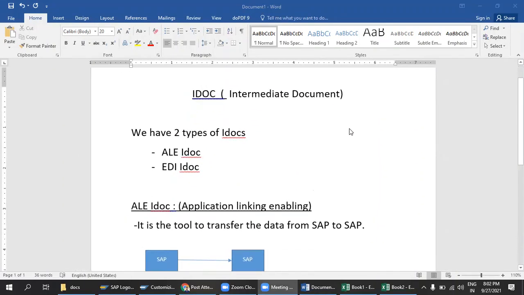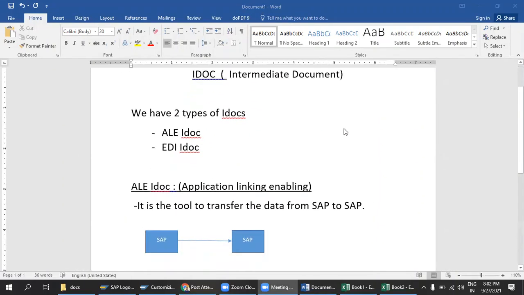Vishnu, it's SAP to non-SAP, right? Actually, first I'm explaining this ALE IDOC. ALE we mostly use for SAP to SAP only. EDI we go for SAP to non-SAP. This one also can be used for SAP to SAP and SAP to non-SAP, but mostly companies prefer to use data from SAP to SAP only. So that's why I have given only SAP to SAP. Okay.